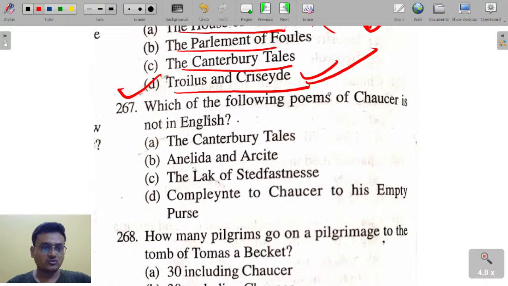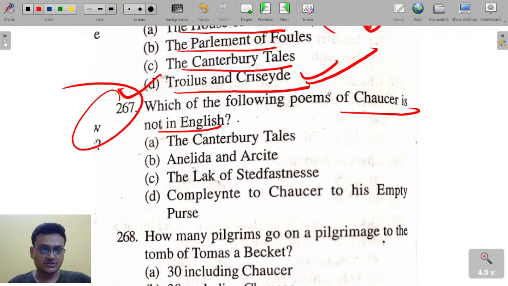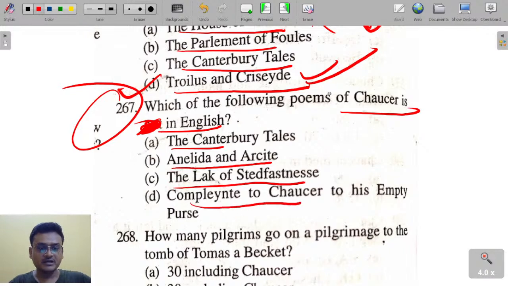Which of the following poems of Chaucer is in English? The Canterbury Tales, Anelida and Arcite, The Lak of Stedfastnesse, Complaint of Chaucer to his Empty Purse. So here, Canterbury Tales is in English.